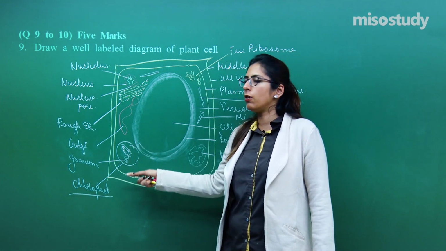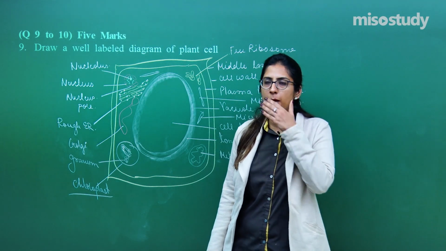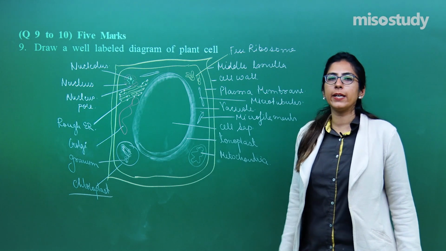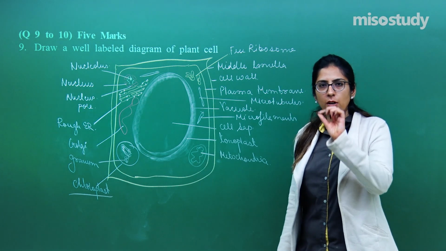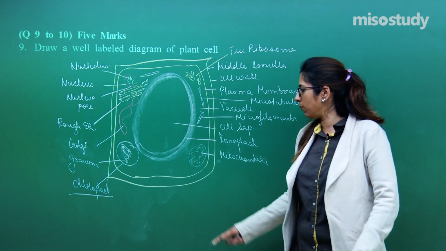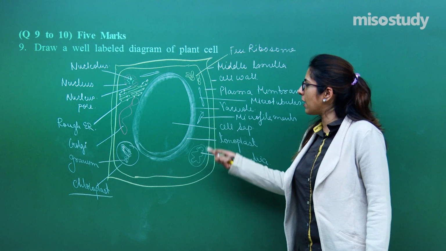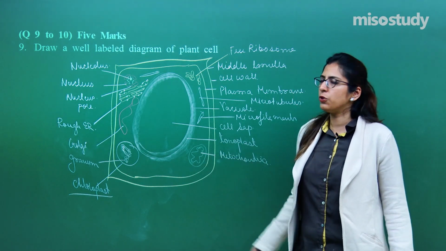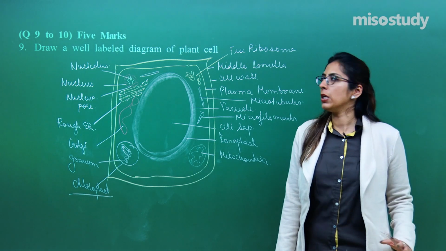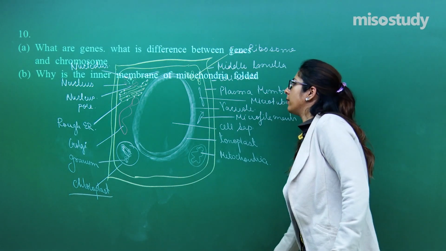You know about the chloroplast, that it is also covered by 2 membranes. You can show the 2 membranes. In the chloroplast, you can also say that a small DNA is present. They do have their own genome. Likewise, you can draw it in the case of the mitochondria as well. The smooth endoplasmic reticulum I forgot to draw, you should draw that as well. This is how you have to attempt this question. Let's move on to the next question, question number 10.